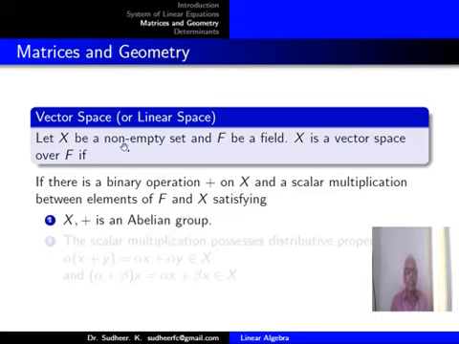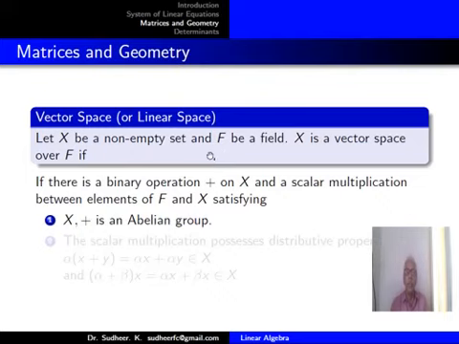Now we will go to the definition of a vector space or a linear space. Let X be a non-empty set and F be a field. So this term is new to you. A field means a non-empty set in which at least 2 elements should be there. There are 2 binary operations.